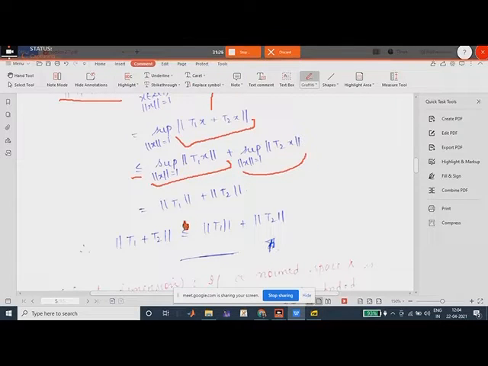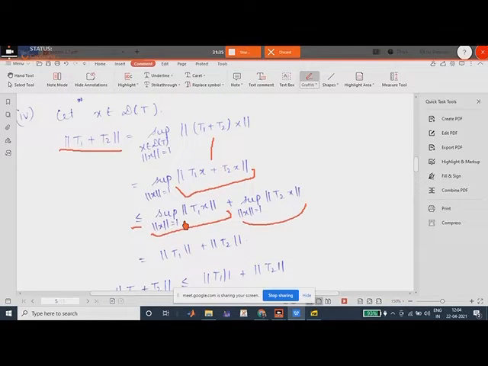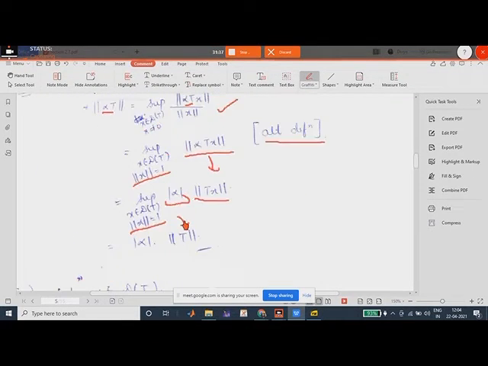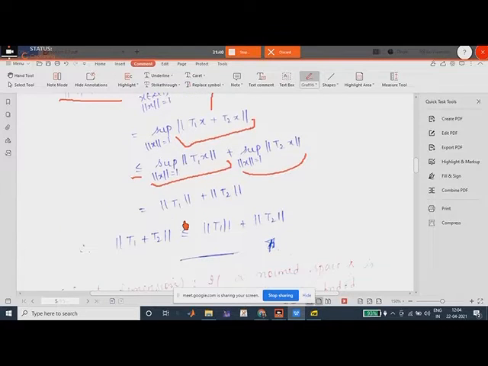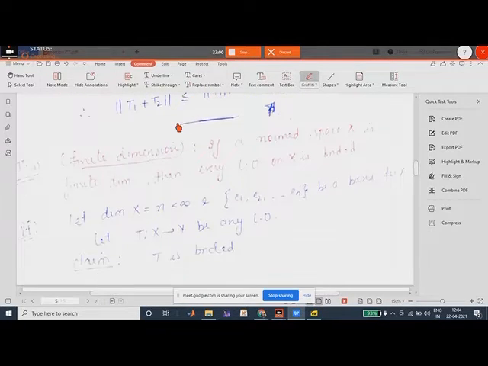This is nothing but norm of T2. So what we have is norm of T1 plus T2 is less than or equal to norm of T1 plus norm of T2. That is the triangular inequality. You just saw in this and the previous proof that using the alternative definition with norm of x equal to 1 simplified the proof, right? That is why this alternative definition was defined, because many times we can't really see what the norm of x would be, but we can use this definition when norm x is equal to 1, right?